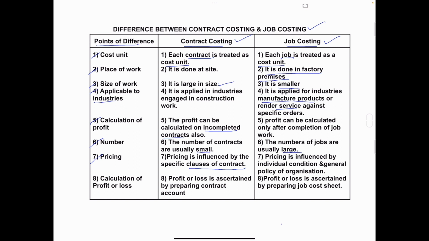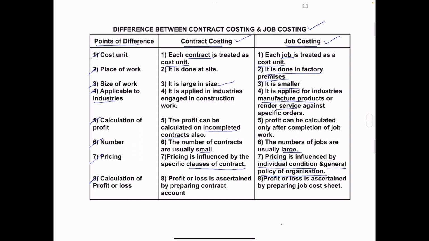But in job costing, the prices will be fixed on the basis of individual conditions and general policies of the organization. So different customer, different requirements. According to that job or that order, the price of the job will be fixed.